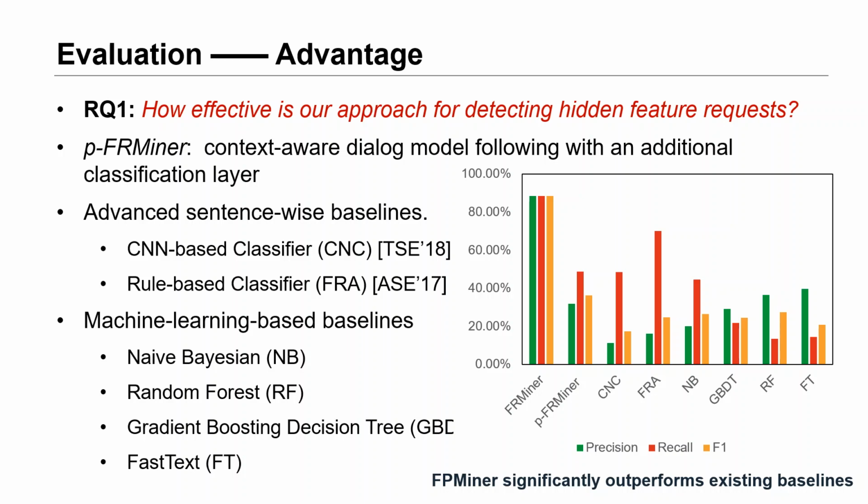The average performance on the 3 projects is shown in this figure. FRMiner significantly outperforms existing baselines in all metrics, and it outperforms plain FRMiner in F1 score. So we can draw the conclusion that both the context-aware dialog model and the Siamese network contribute, but the Siamese network contributes significantly in that it can improve the learning performance for this task.